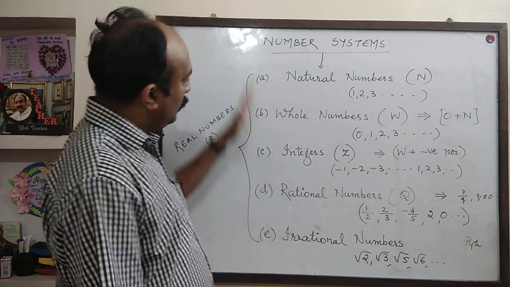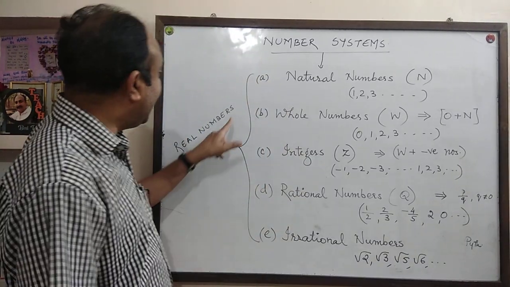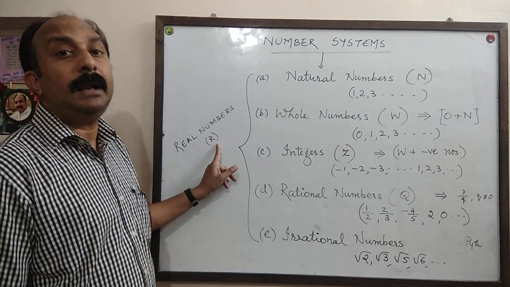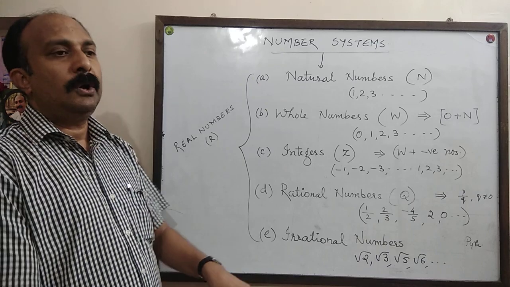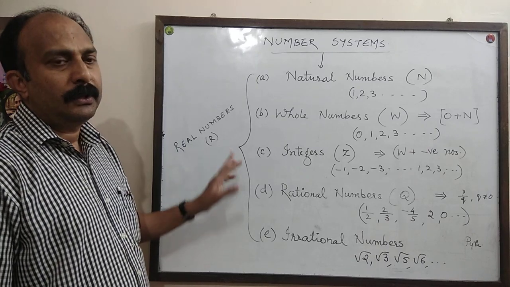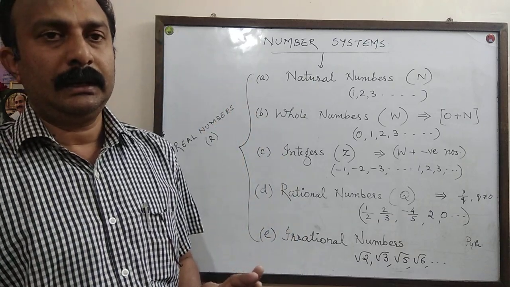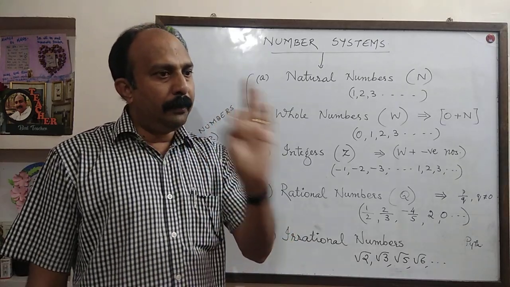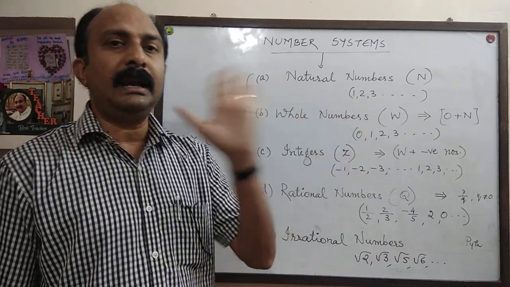Clear? Now, all these 5 types of numbers together are called real numbers. Real numbers, and the symbol is capital R. So natural number, whole number, integer, rational number, irrational number, all these types of numbers together are called real numbers, capital R. So all the types of numbers that you can see on a number line can be given a single name, real number,